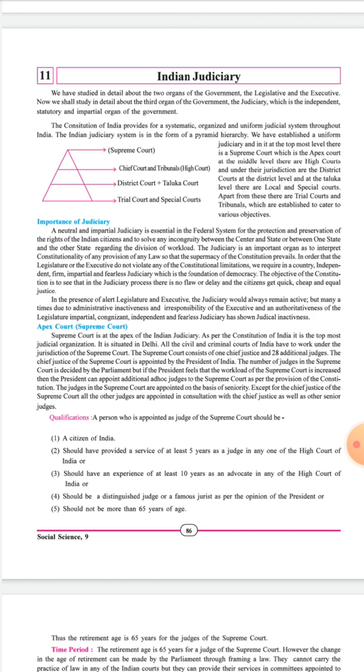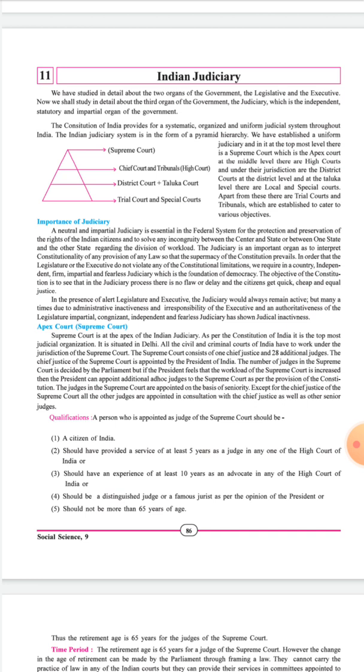The objective of the constitution is to see that in the judicial process there is no flaw or delay, and the citizens get quick, cheap and equal justice. The constitution ensures that the judicial processes are conducted without any mistake or delay, and that citizens get quick, cheap and equal justice through it.